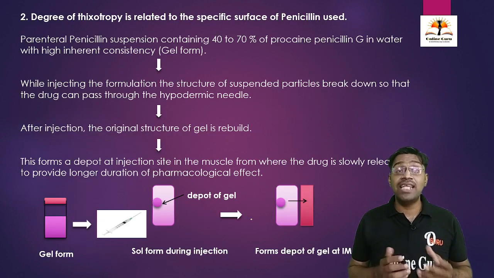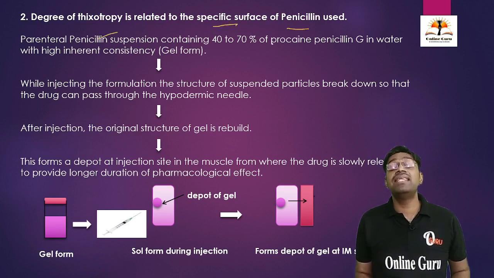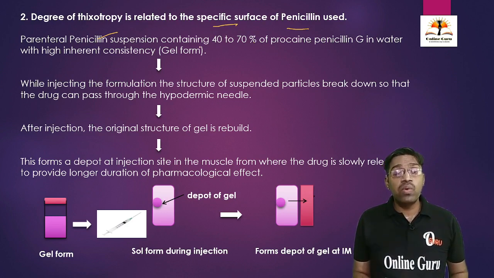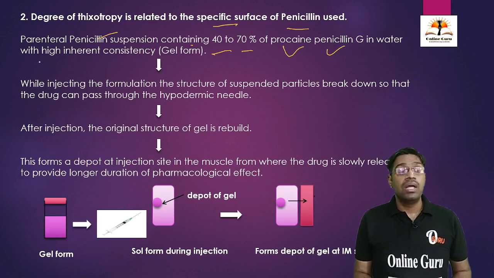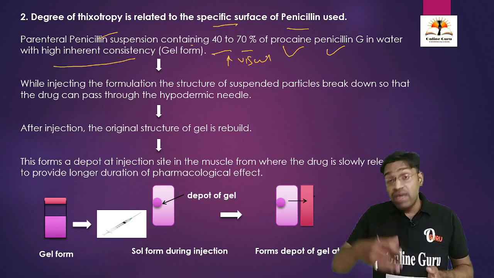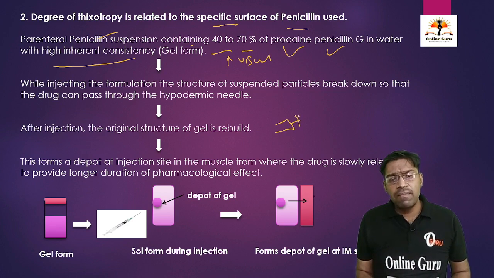Then we are going to discuss the next application. The degree of thixotropy is related to the specific surface of the penicillin used. We have already discussed the procaine penicillin injection. When we administer it, it contains 40 to 70% of procaine penicillin G in water. It has high consistency, meaning it has a high viscosity. When we inject this formulation through the needle of a syringe into the muscle, what will happen when we apply pressure to introduce the drug into the muscle?